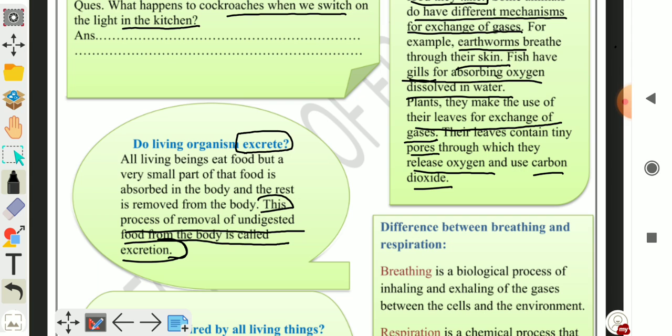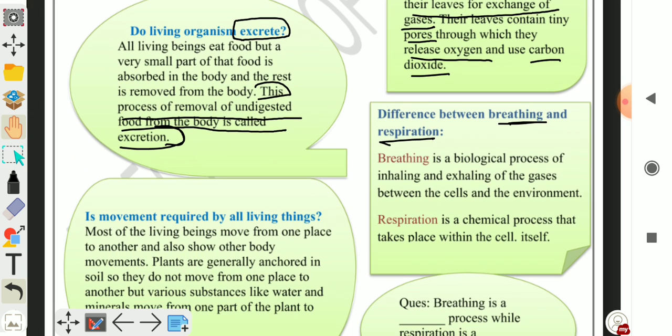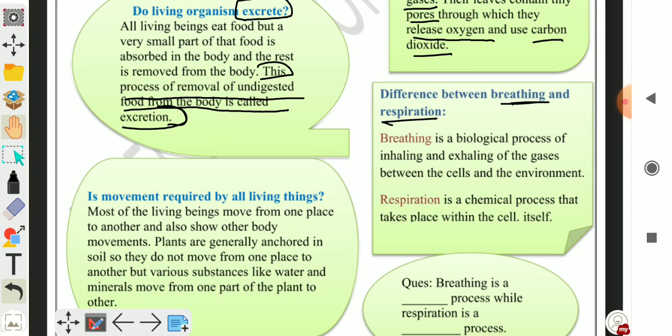Now, what is the difference between breathing and respiration? You should know the difference between breathing and respiration.